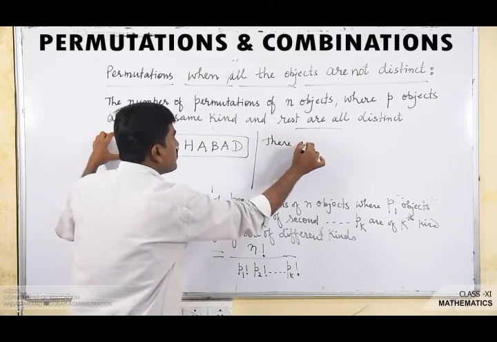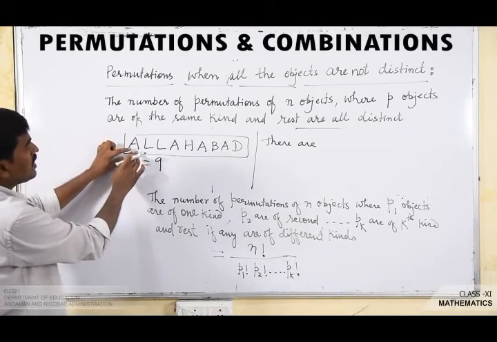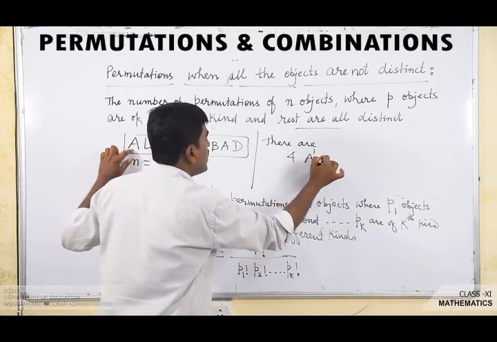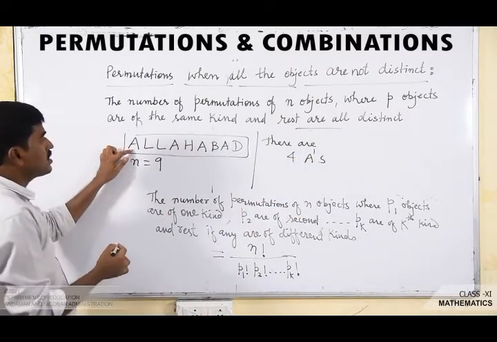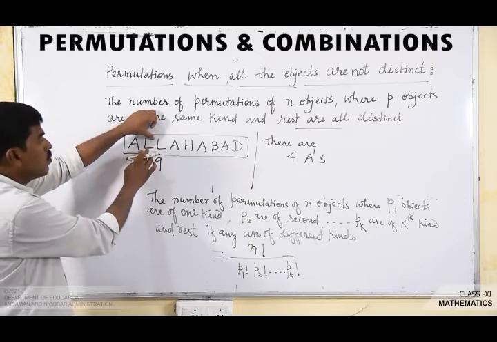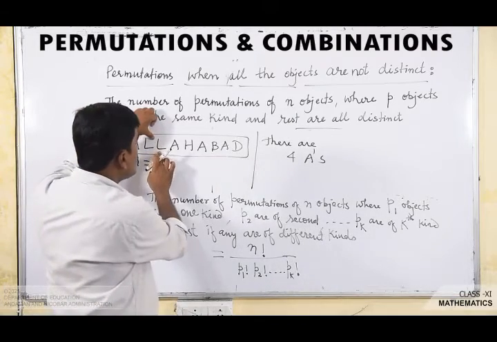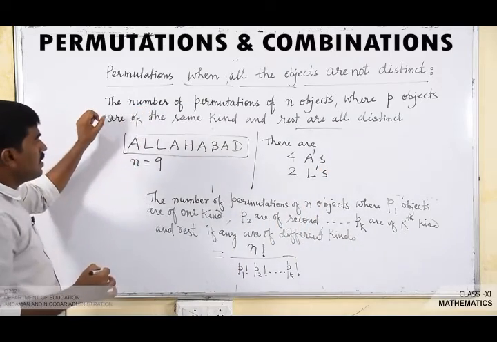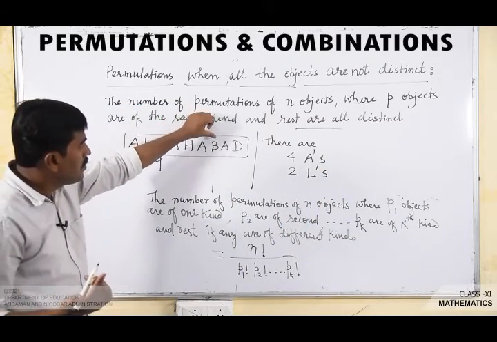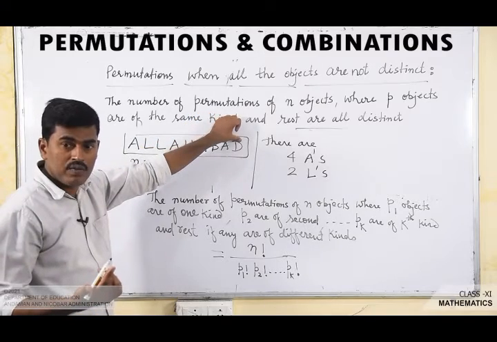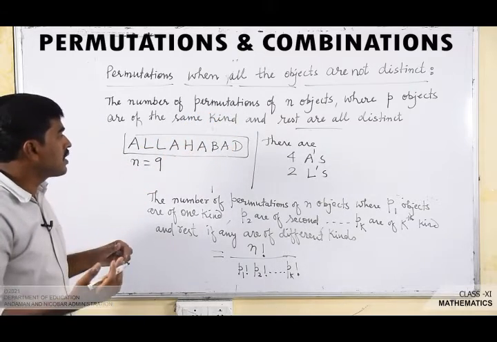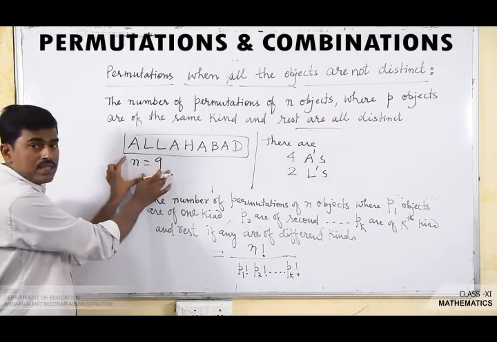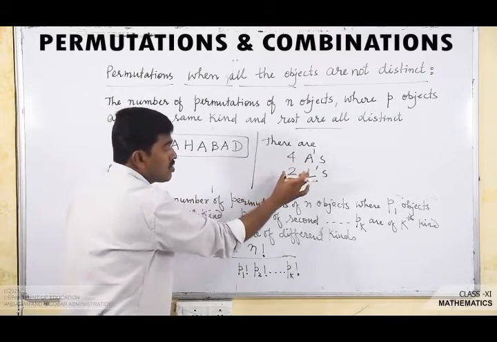Here, how many A's are there? 1, 2, 3, 4. There are 4 A's. How many L's are there? 1, 2. 2 L's are there. And H is only one time. B is only one. D is also only one time. That means all the other letters are different. So out of these 9 letters, there are 4 A's and 2 L's.